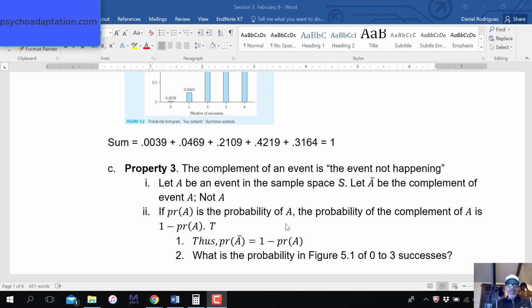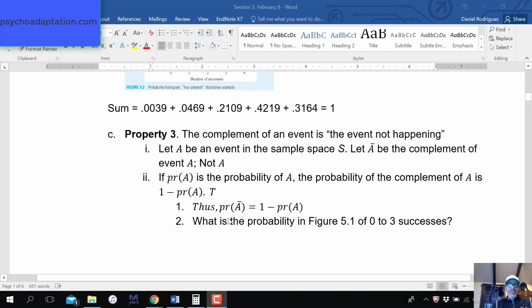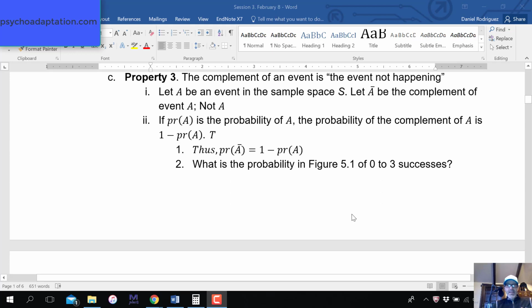So we know that the probability of a complement is 1 minus the probability of A. The probability of the complement is 1 minus the probability of A. So A with a bar over it is not A, and the probability of not A is 1 minus the probability of A.